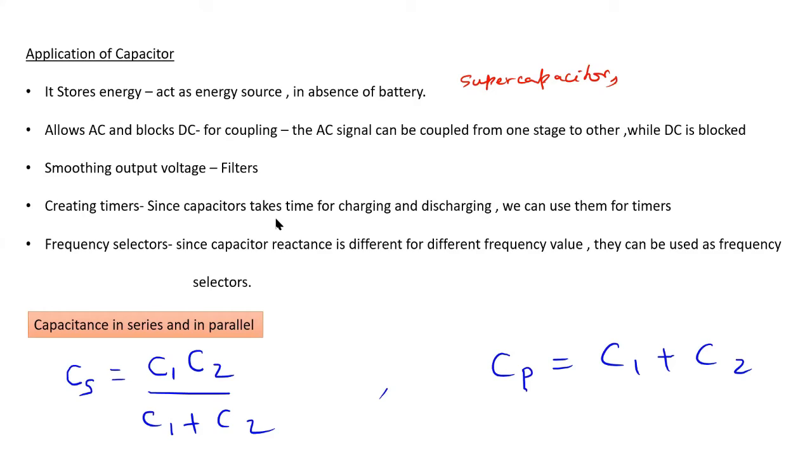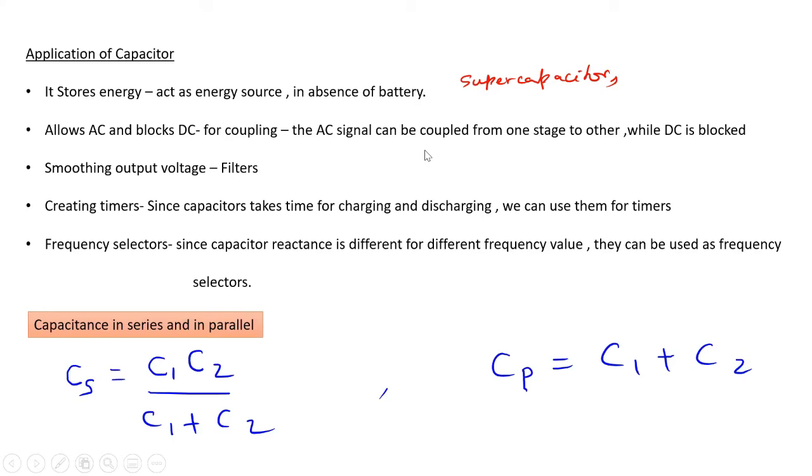So that is how the capacitor keeps on allowing the AC and blocks the DC. So that's a simple thing. That's the function of a capacitor. Then these particular things are useful in coupling signals from one stage to another while DC is blocked.